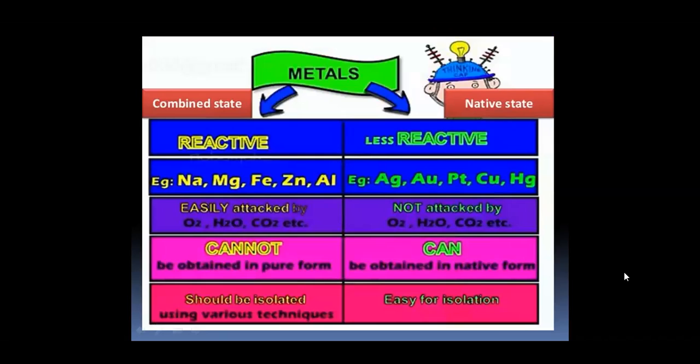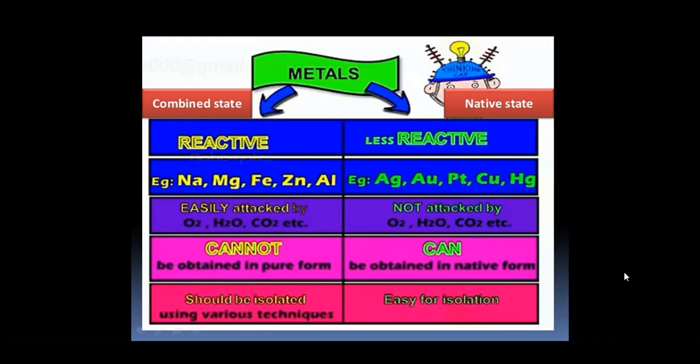Usually the metals exist in the earth crust. The main source for these metals is the earth crust and sea water, that is ocean water. Metals usually exist in the combined state or native state. The metals which exist in the combined states are reactive, for example, sodium, magnesium, iron, zinc, and aluminium.